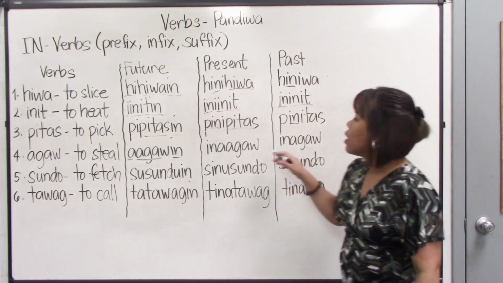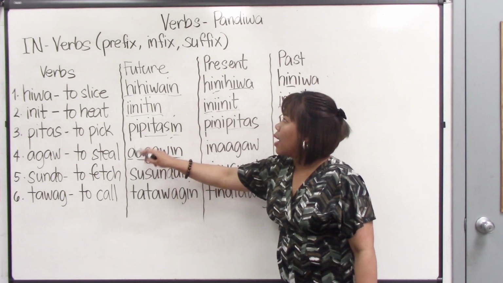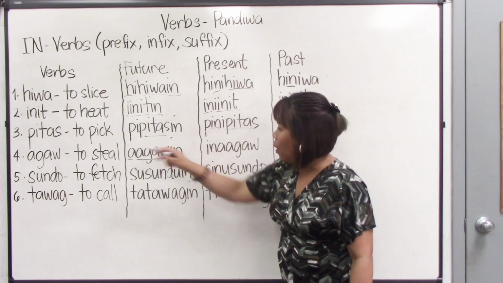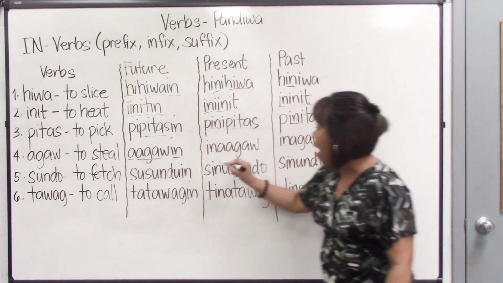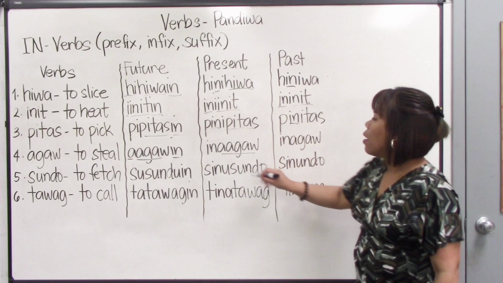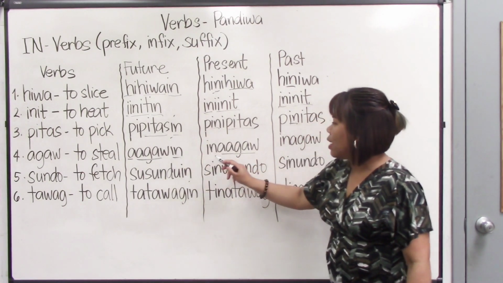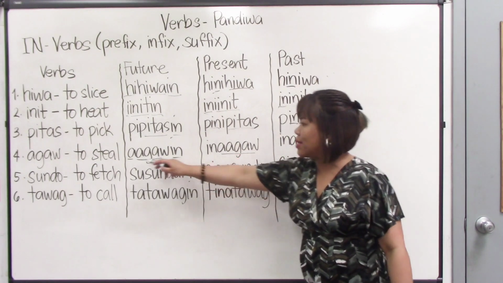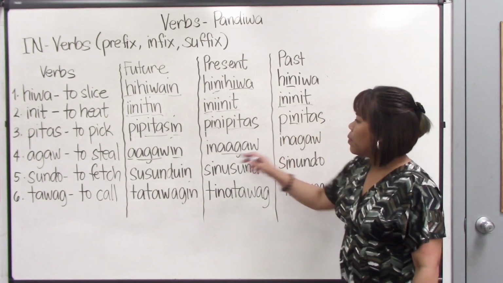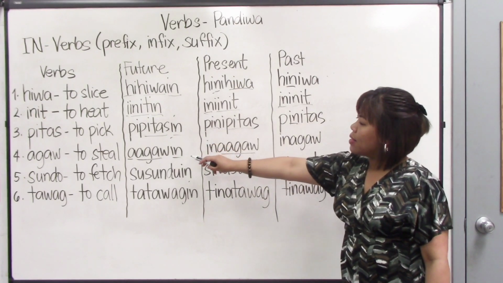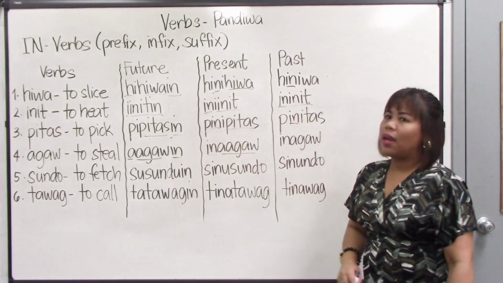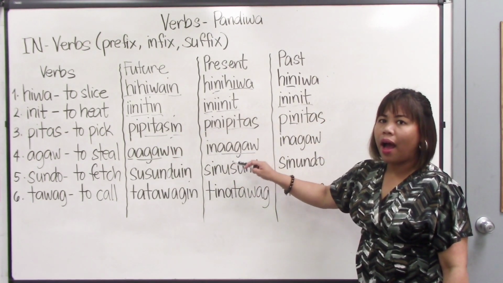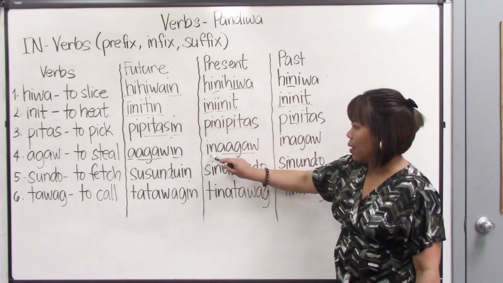The present tense, same with this one. What did we do with this? We copy the entire word for future tense of agaw without the in. So aagaw, but we did not insert the in after the first letter of the word aagaw, because it is a vowel. Then we put our affix in the front. It became a prefix. So from agaw, it became inaagaw.